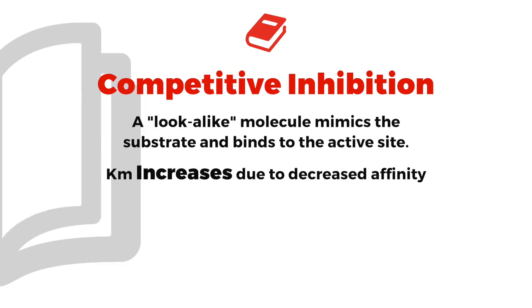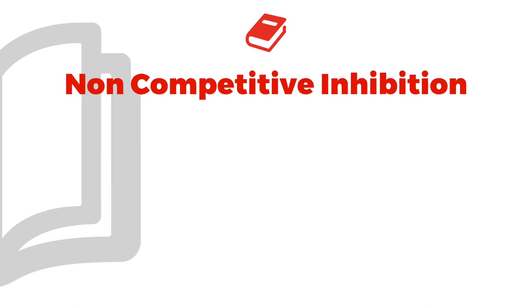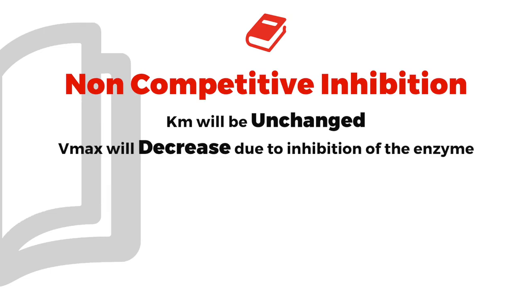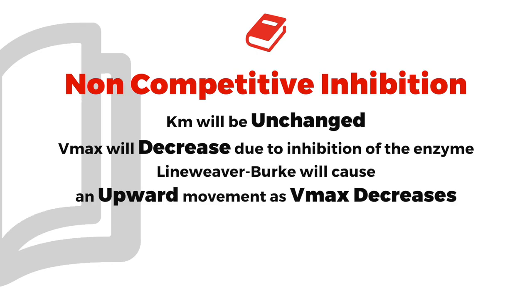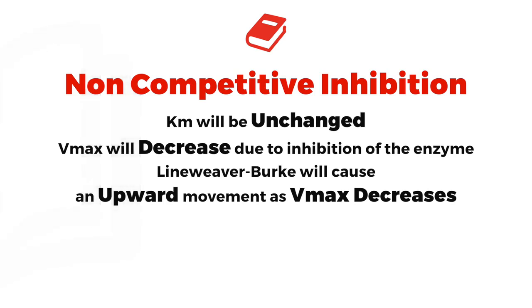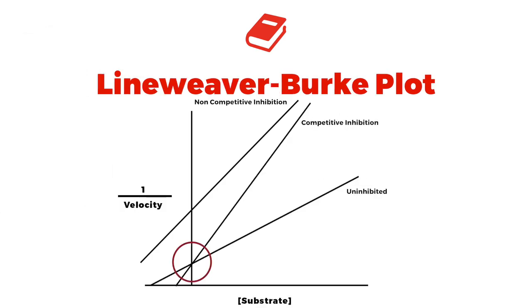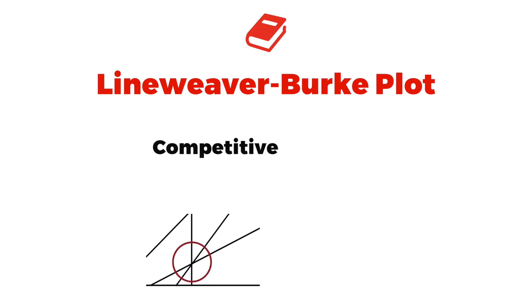Anything I want to point out as we look at non-competitive inhibition is in bold. The first bullet point says Km will be unchanged. The next bullet point says the Vmax will decrease due to inhibition of the enzyme. The last bullet point says Lineweaver-Burk will cause an upward movement as Vmax decreases. So that's the way they would show that on the test. Last but not least, notice how on the Lineweaver-Burk, the competitive inhibition crosses the uninhibited line. You see that? So the phrase I would remember, just a simple takeaway, is say to yourself, competitive crosses, competitive crosses. That's a good way they can show that to you on the test.